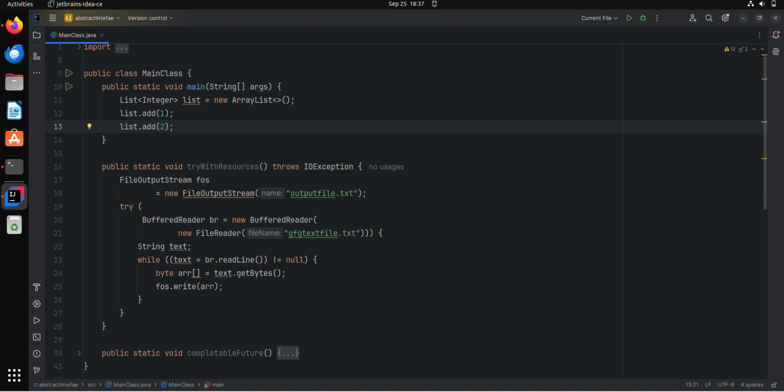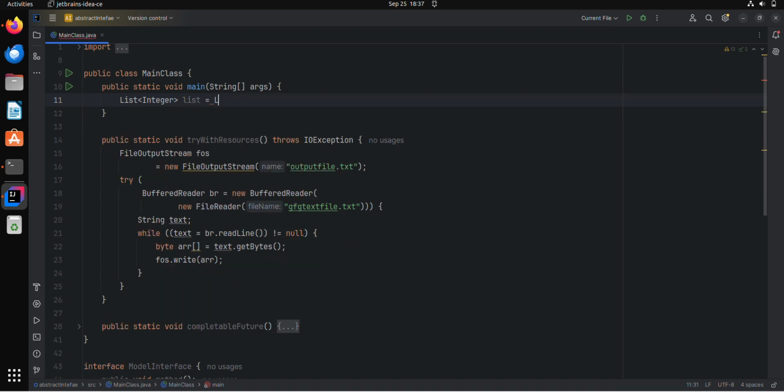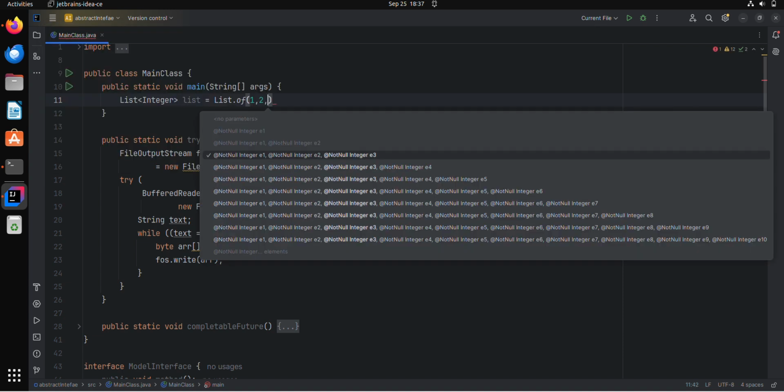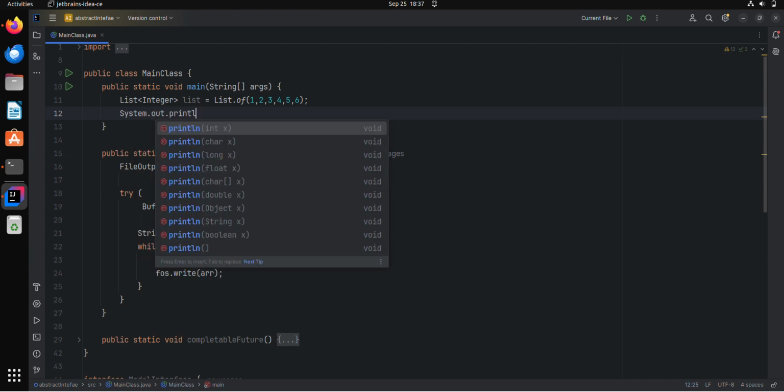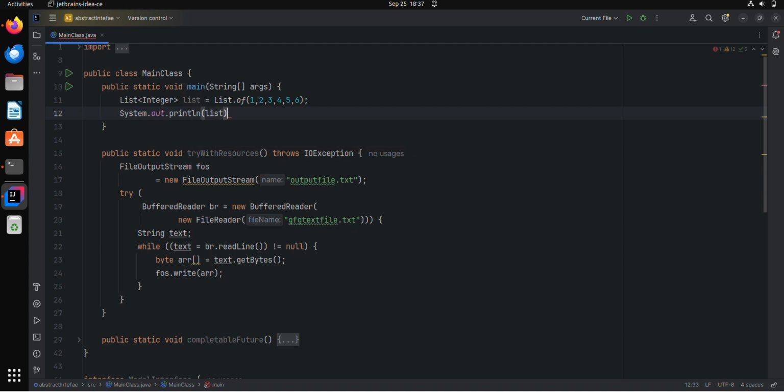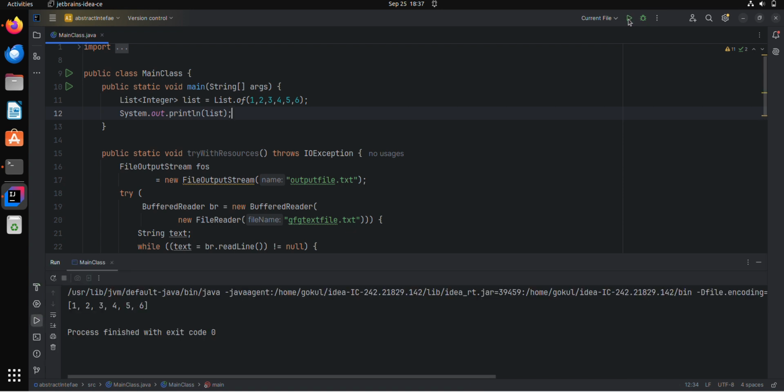But there is a new factory method in all the collection interfaces introduced in Java 9, so we don't need to do all of this. Instead, we can just define List.of, and we can specify the elements of this list like this. Just see if it is working or not. Trying to just print the list. Let's see what's going to happen. Yeah, it prints that list like that.